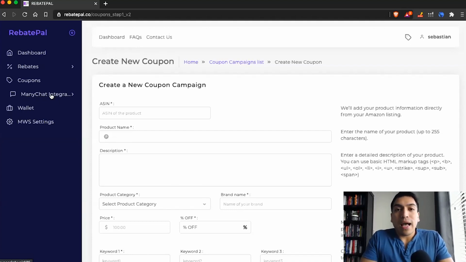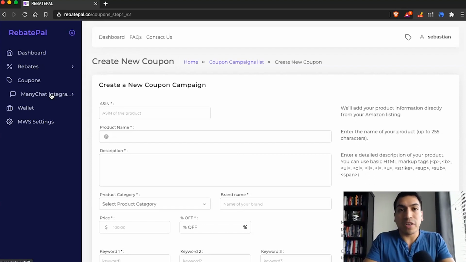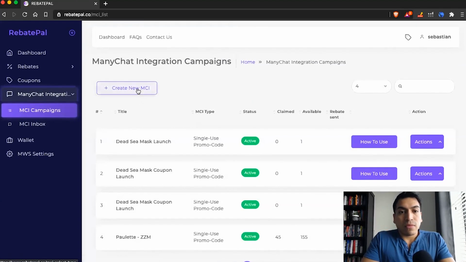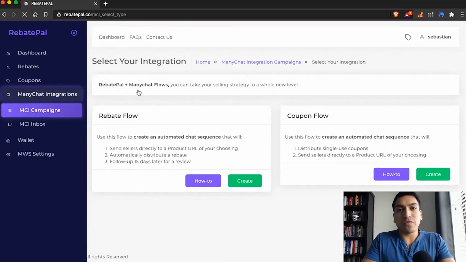I'll go ahead and show you real quick the Manychat integration, which is a really popular feature for some of our Amazon sellers that like to do Facebook ads. When you click on Manychat right here, you just click on MCI campaigns and create new MCI, which stands for Manychat integration. Right now we offer two flows, rebate and coupon. When you click on create,